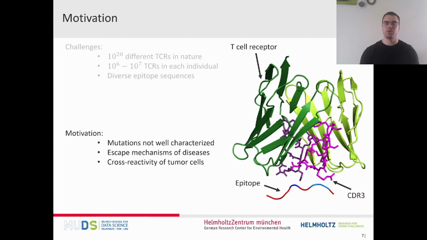Another case, imagine a tumor cell, which is only a small mutation based on our body cell. Can our body produce T cells that can recognize the tumor cell and fight it without fighting our own body cells? So as you can see, understanding these small mutational effects on an epitope level is quite an important task for understanding our immune system and for the development of immunotherapies.